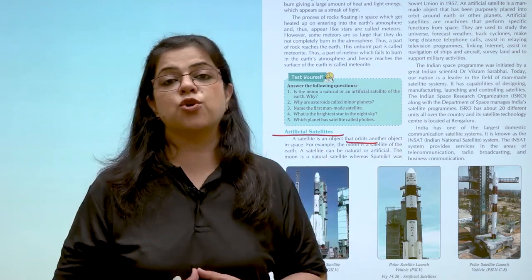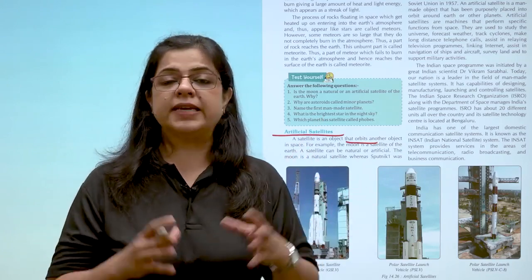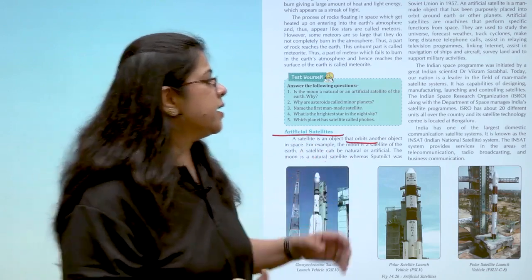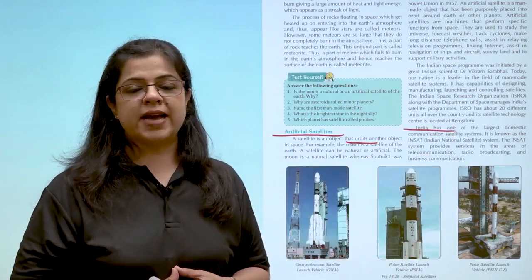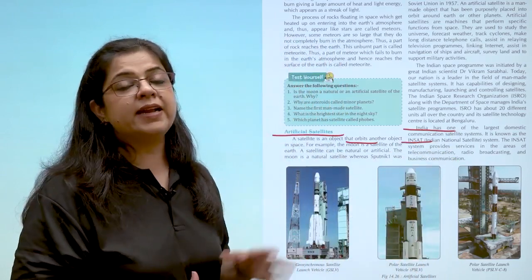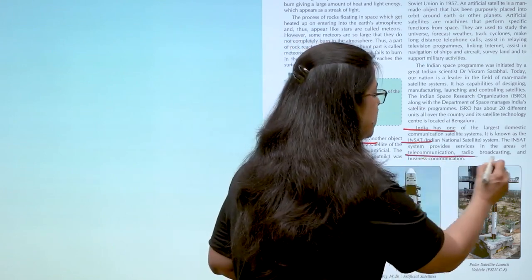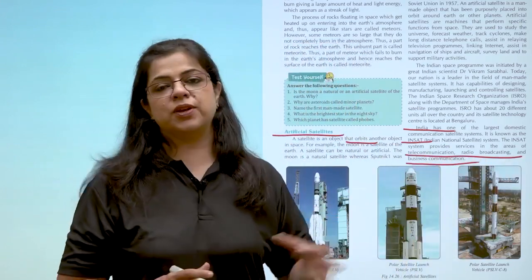Each country has launched their own satellites around the Earth in fixed orbits. India has one of the largest domestic communication satellites, which is known as INSAT. Now, INSAT satellite helps in telecommunication, radio broadcasting, and telecom communication.